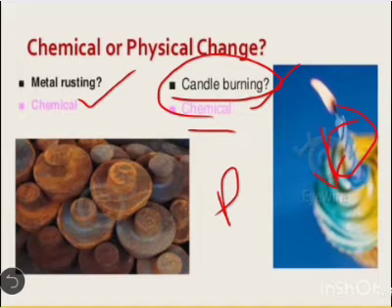So these all are examples of chemical and physical changes. This is all about what is physical change, what is chemical change, and some examples of physical and chemical changes.